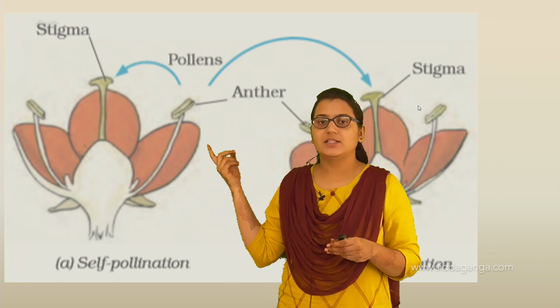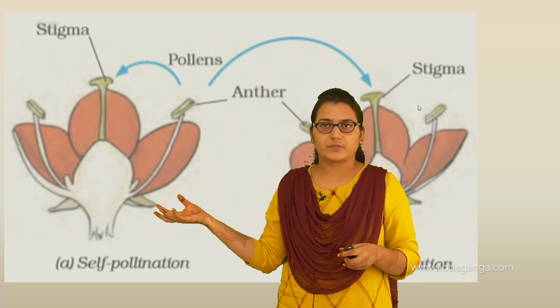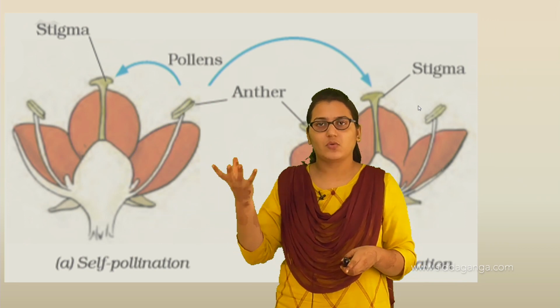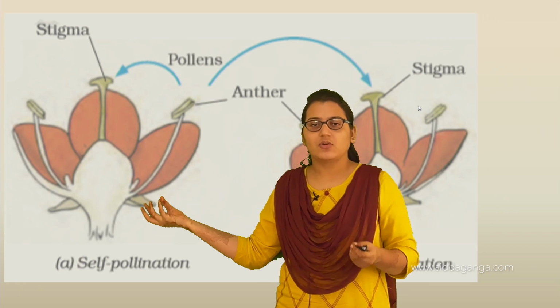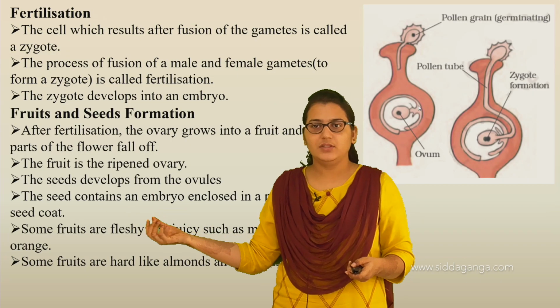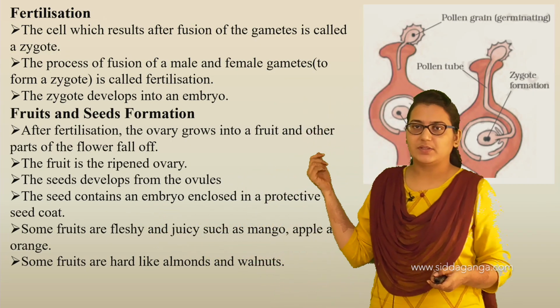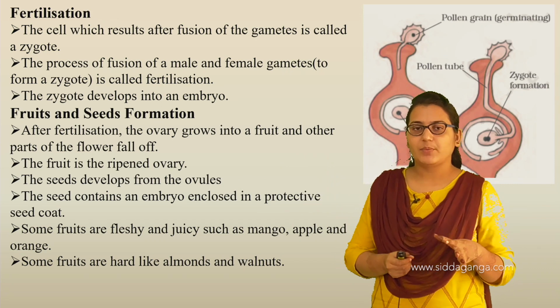After that, these petals and all the different parts of the flower will fall off, and the fruit grows. That fruit is nothing but the ovary. The ovary matures into fruit. So this is what happens. This fruit is nothing but the ripened ovary.